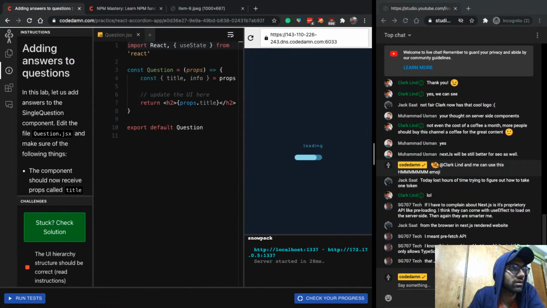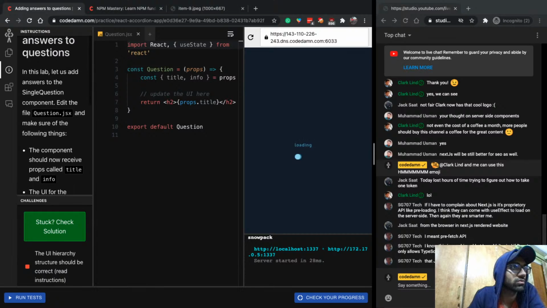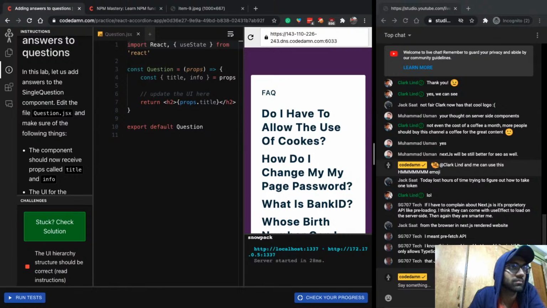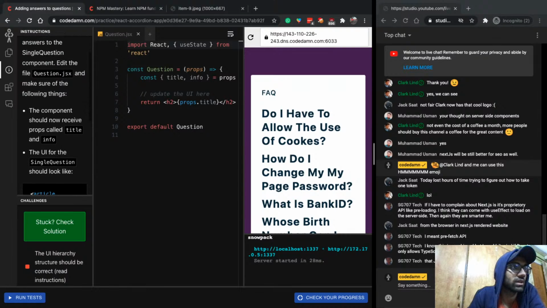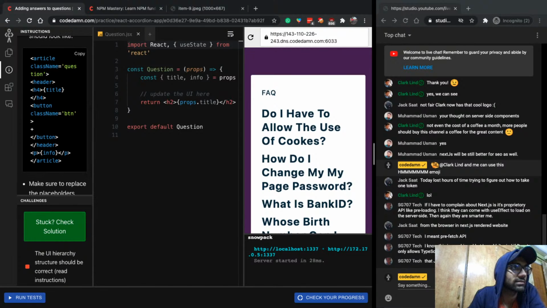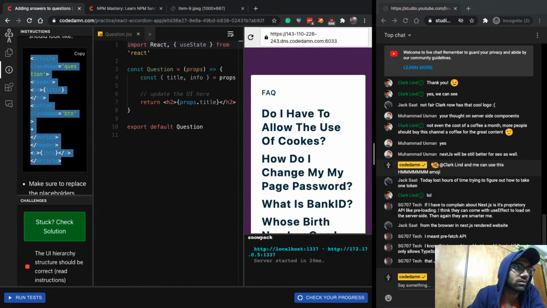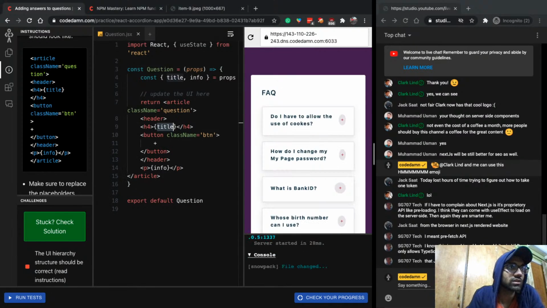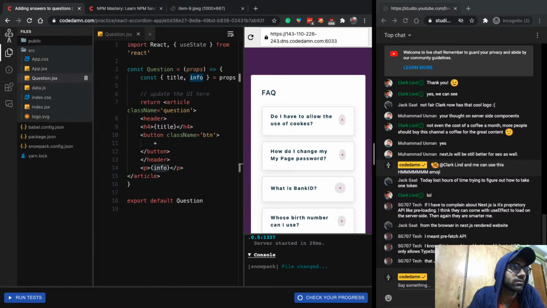Okay, let's see, we have a couple more labs to go. Adding answers to questions. In this lab, let us add answers to the single question component. We already have the title with us. The UI for the single question should look like this. So let's copy this and paste this. Now we have the title, we have the plus button, and we have the info, but we are not getting the info.